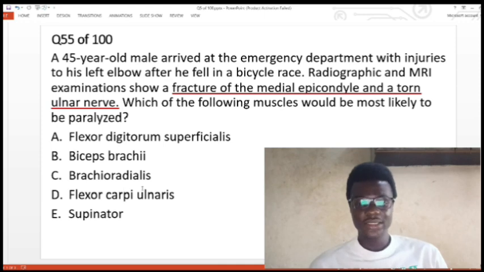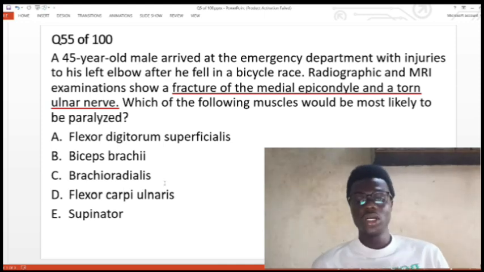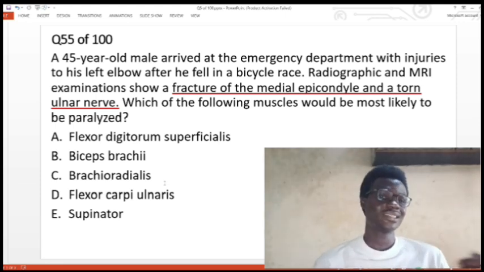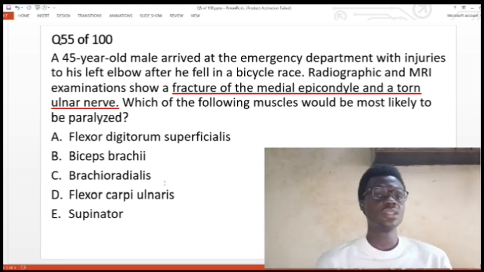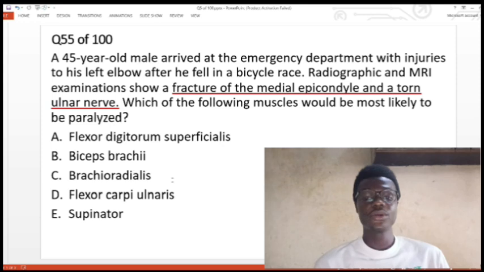So brachioradialis is innervated by the radial nerve. Brachioradialis does flexion. Supinator is innervated by the radial nerve. It does supination, as the name implies, but it is actually supination in the extended elbow. Supination in a flexed elbow is by the biceps brachii, in an extended elbow is by the supinator. So flexor digitorum superficialis: median nerve; biceps brachii: musculocutaneous; brachioradialis: radial nerve; flexor carpi ulnaris: ulnar nerve; supinator: radial nerve.